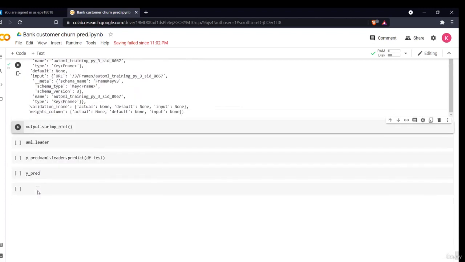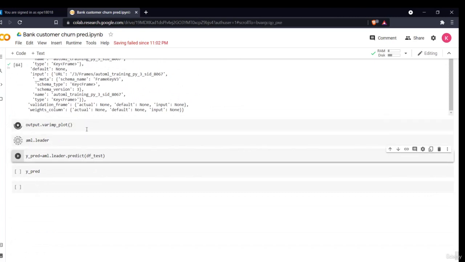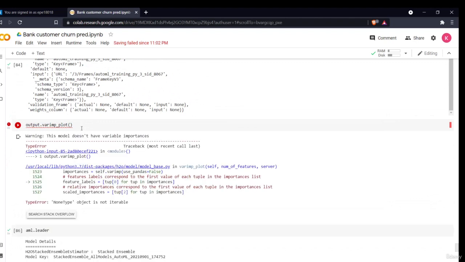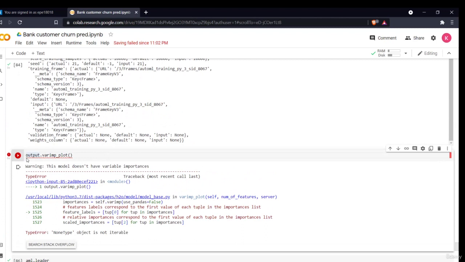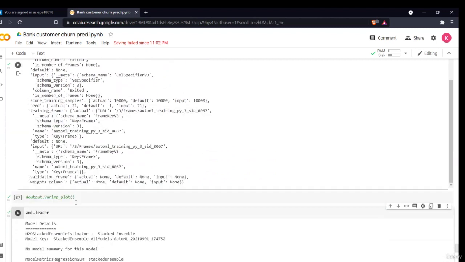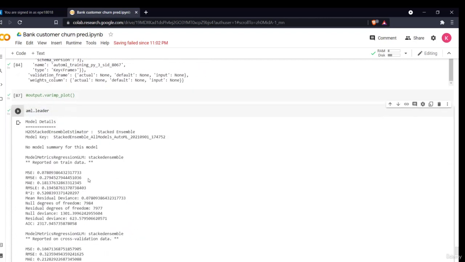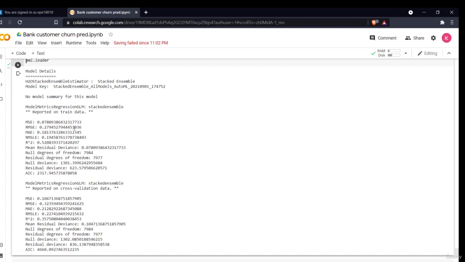Now we'll write the variable importance plot. Sorry, this model does not have an importance plot, because earlier I was using a GBM model. Now it has used the stacked ensemble model, that's why it is showing that error. So now I'll similarly use AML.leader, which gives all the details of my leader model, the best performing model.